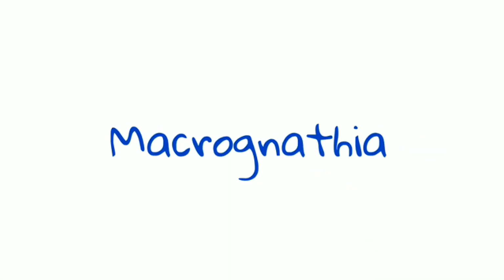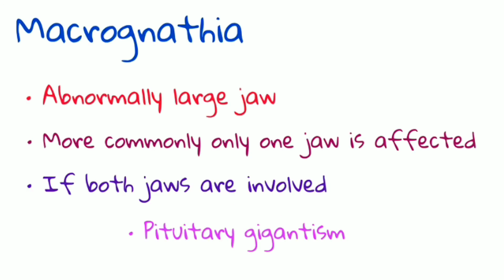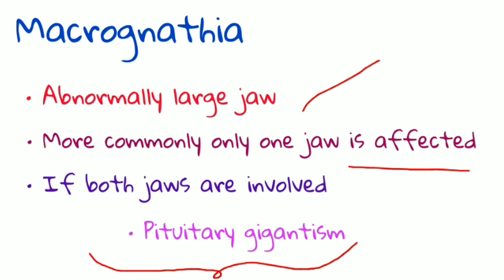Now next, moving forward to what is macrognathia. As the name indicates, macro means large or bigger while gnathia means jaw. So here a larger jaw can be seen. In macrognathia, an abnormally large jaw is seen. Commonly one jaw is usually affected. If both jaws are involved, then it can be associated with pituitary gigantism. In pituitary gigantism, the whole skeleton of the body is usually larger than normal. That's why they lead to macrognathia.